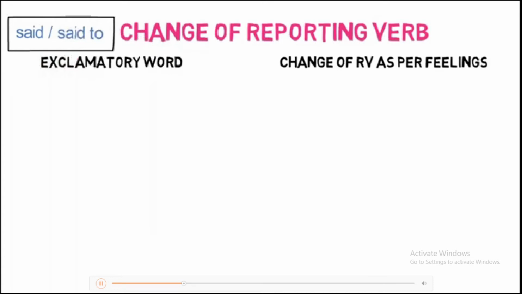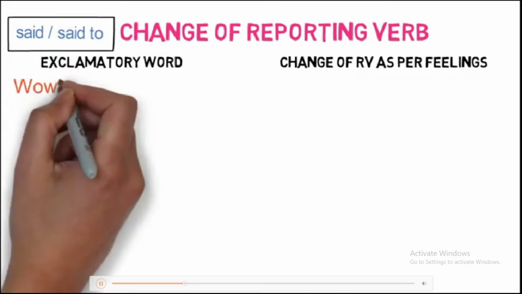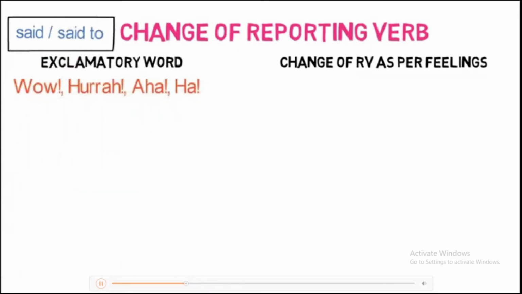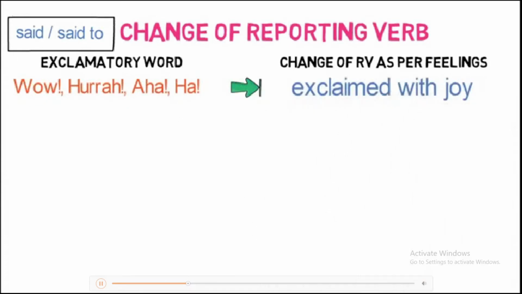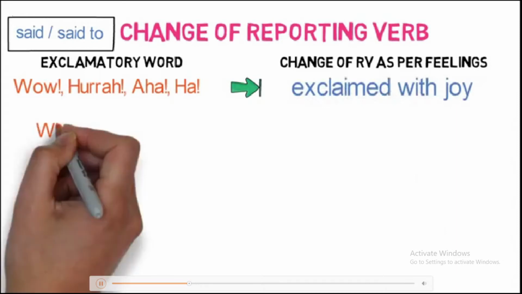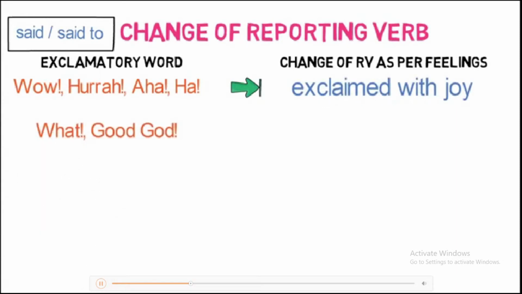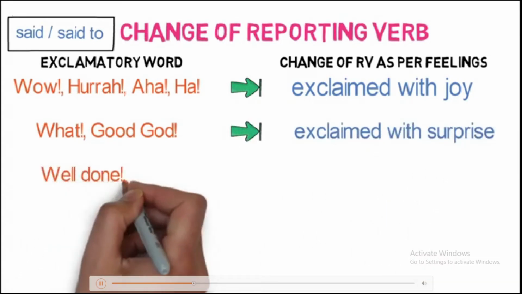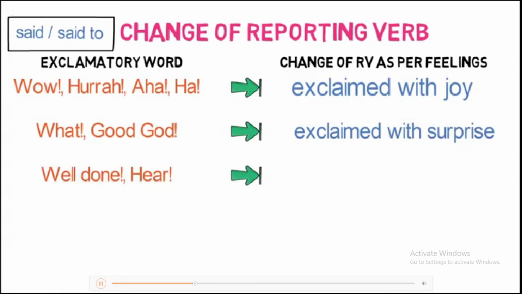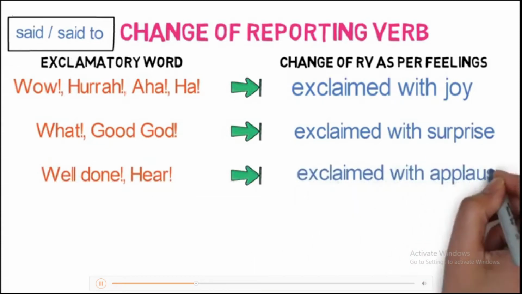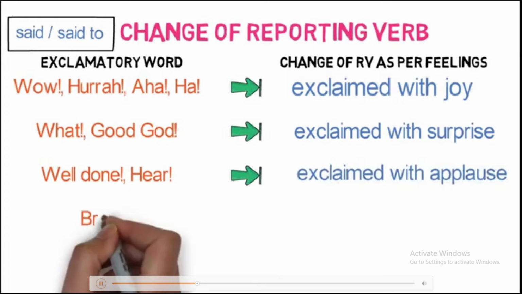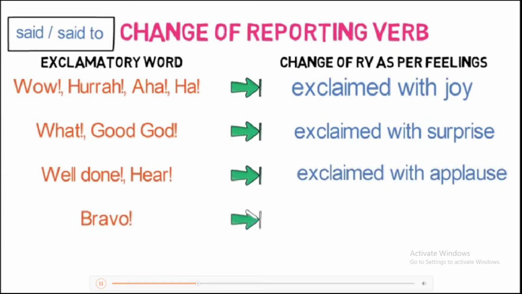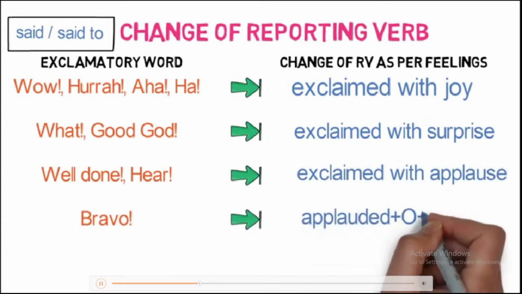If the words in the reported speech are wow, hooray, aha, ha, then said or said to gets converted to exclaimed with joy. If the words are what, good God, then said or said to converts to exclaimed with surprise. If the words are well done, here, then said or said to converts to exclaimed with applause. If the word is bravo, then the sentence structure is like this: applauded plus object plus saying.